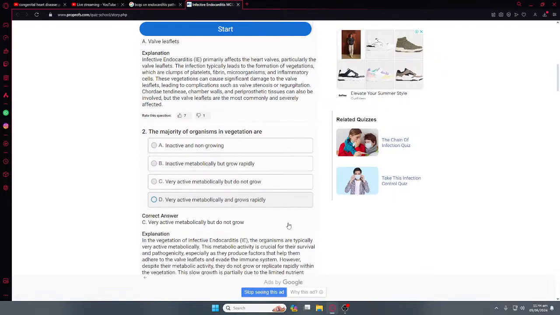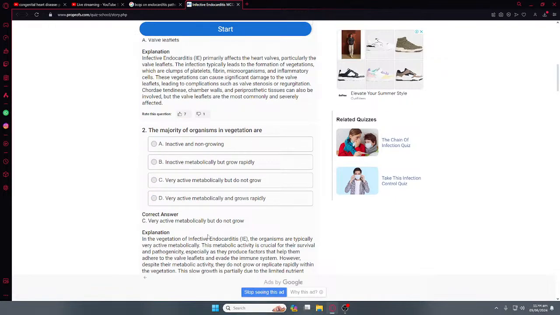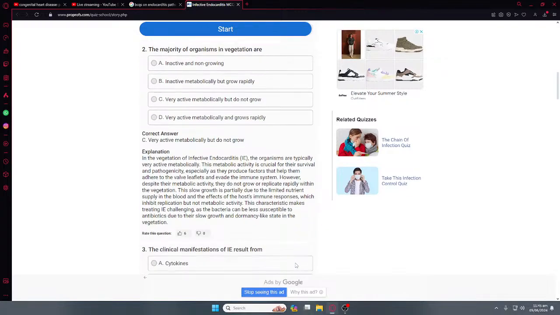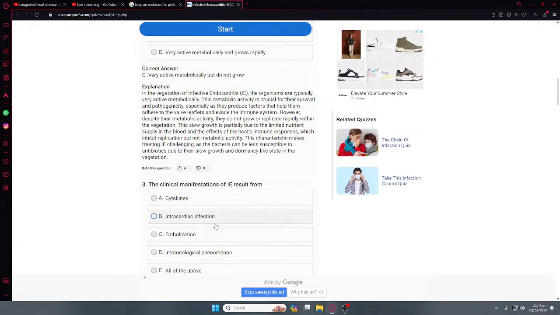Very active, but do not proliferate. Clinical value is the embolization. Embolism is right, but B is also right. So it is E.